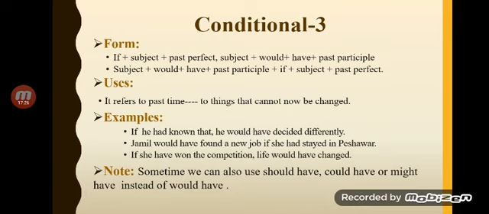It is a very unreal condition. It means that it has been done. We are going to change something that couldn't be changed now. So the second example is, Jamil would have found a new job if he had stayed in Peshawar. If he had won the competition, life would have changed. So what is that? Your if clause would be in past perfect, and the main clause would be would plus have plus past participle. It could be could plus have plus past participle. It could be might plus have plus past participle.